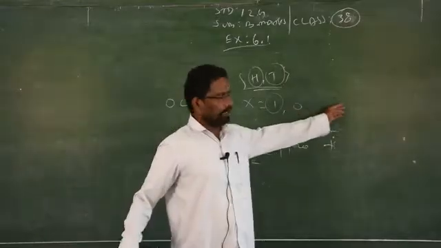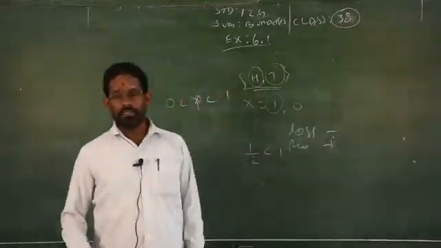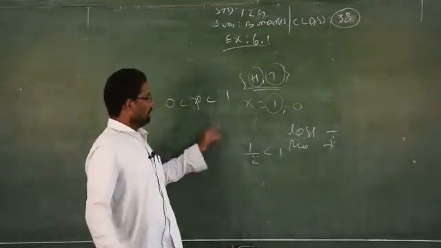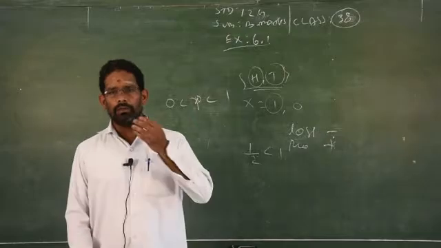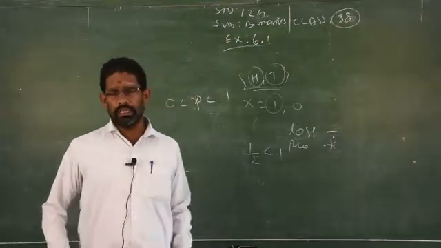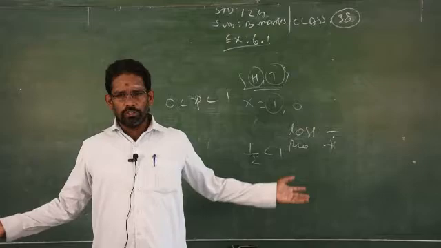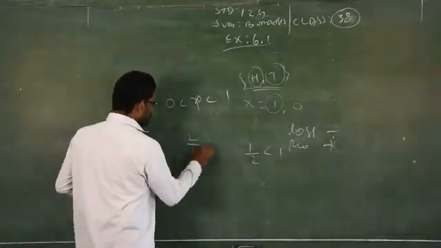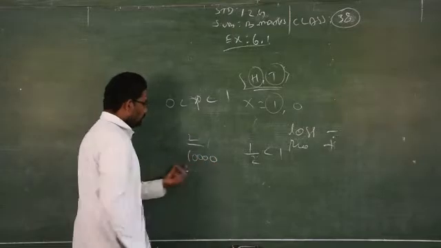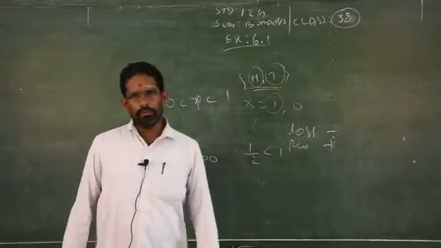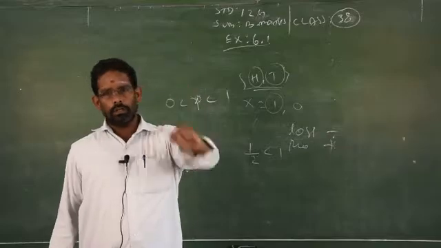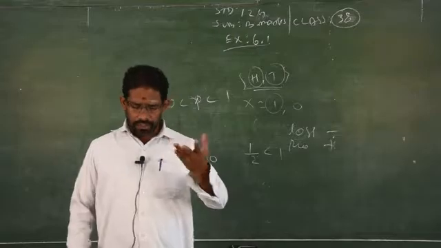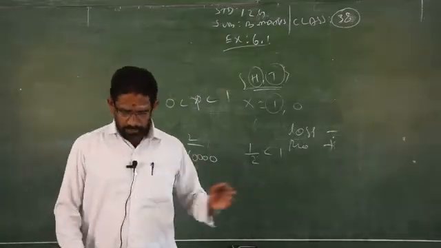You learned this already in 10th standard. But X may take a negative or positive value, that doesn't matter, but the probability should always be positive. It is never on the negative side. If it is a negative probability, then your answer is wrong. There is no possibility of getting a negative. Clear? If you take 10,000 people and you want to take only 2, then what is the probability? 2 by 10,000. Favorable number of chances by total number of chances is called the probability, which you studied already in 10th standard. So this is a random variable.